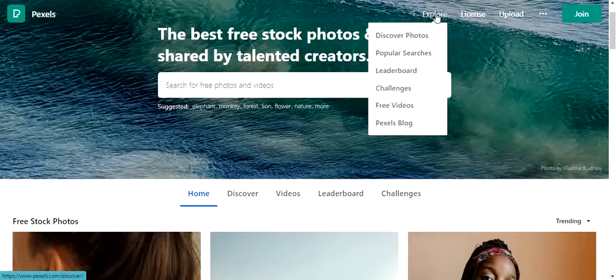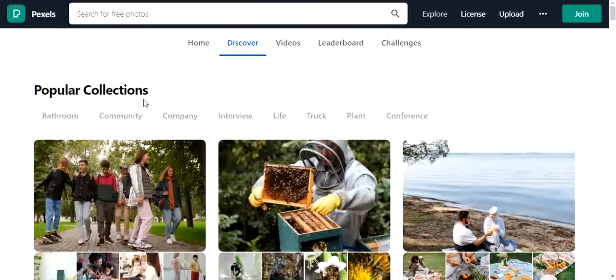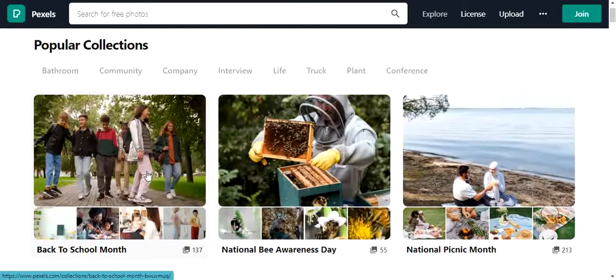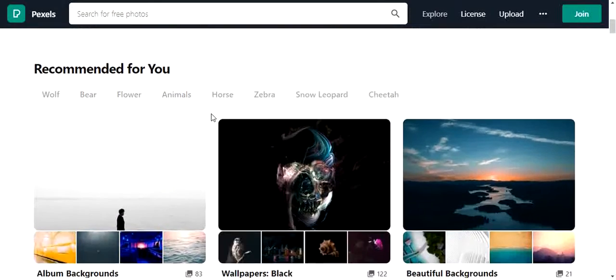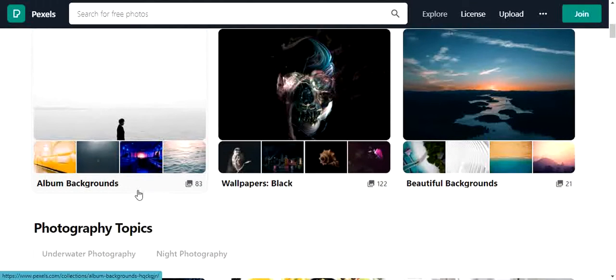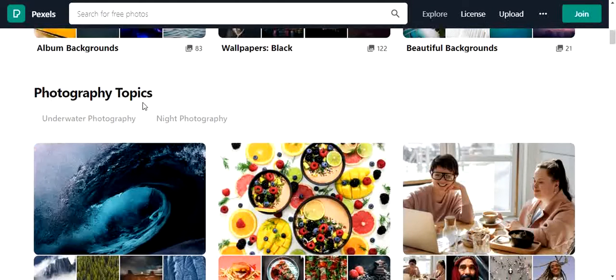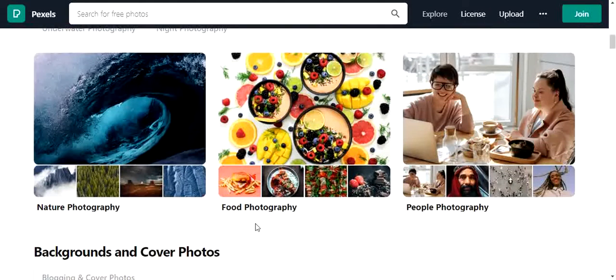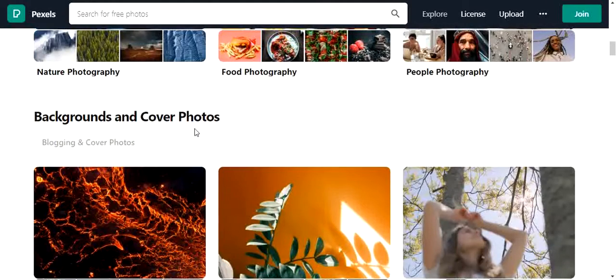Initially, we will go to the Explore section and click Discover Photos. In the Discover section, we can see Popular Collection. In the Popular Collection section, we can see Back to School Month, National Bee Awareness Day, and National Picnic Month. Next, we can see one Recommended for You option. In that section, we can see album backgrounds, wallpapers, and beautiful backgrounds. In the next section, we can see photographic topics: nature photography, food photography, and people photography. Next, we can see background and cover photos.